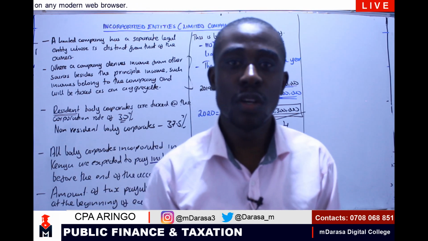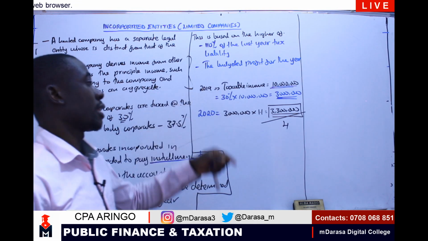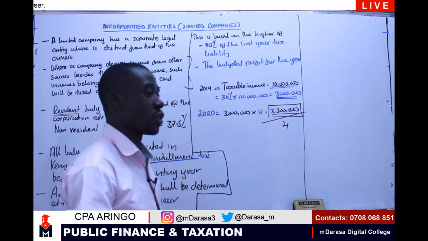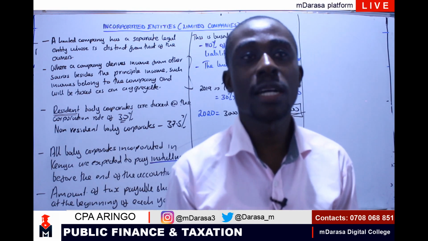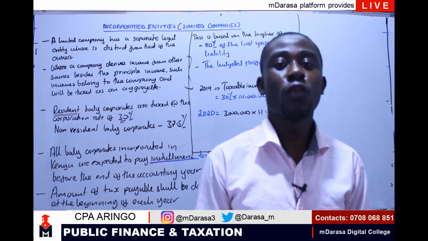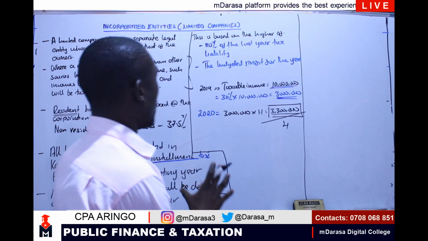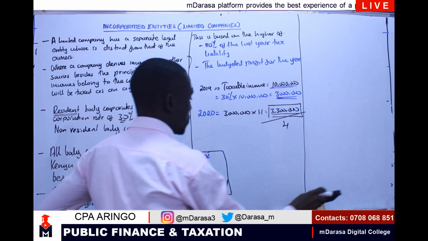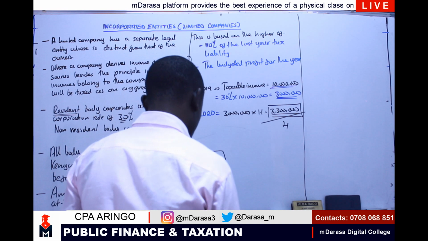Ideally, with the budgeted profit you are saying that I'm going to estimate in our budget what our profit will be at the end of this year, and I'm going to tax that profit at the rate of 30%, and we pay it in installments. So, after we've looked at this concept, I want us now to talk of the dates of paying the installment taxes.